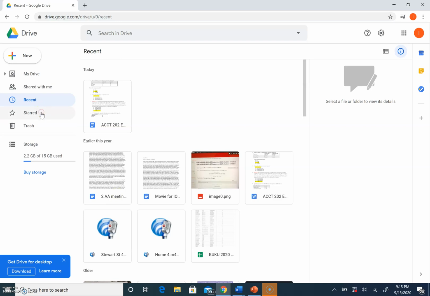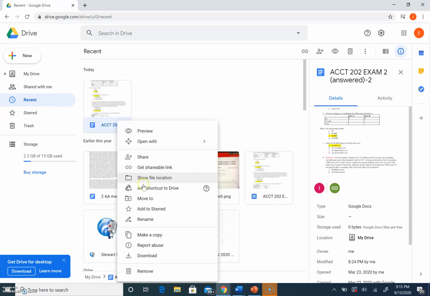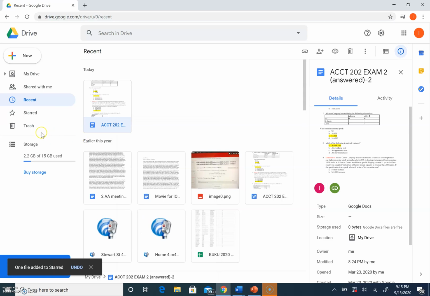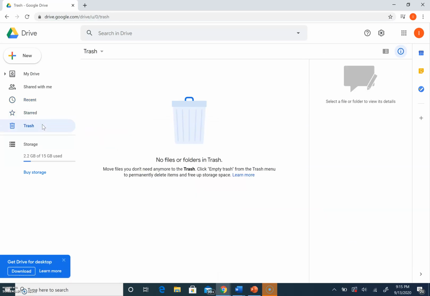Starred is the documents that you star, and you can edit this by clicking this right-click. And right here you can click add to starred, and then it will be in your starred documents. Your trash is obviously the ones you deleted. I believe after 30 days it deletes.